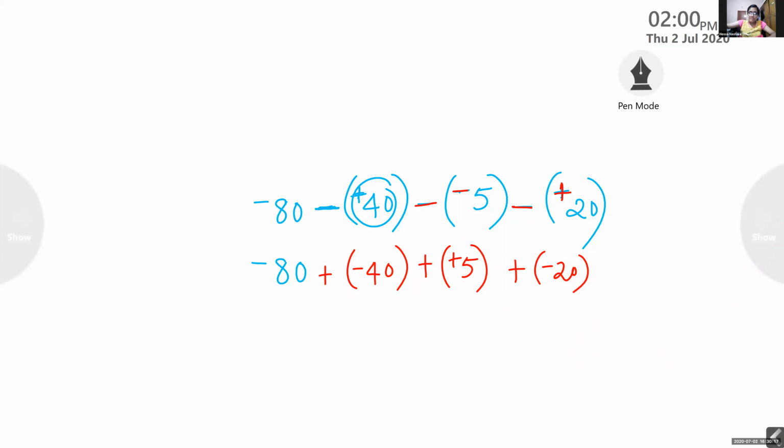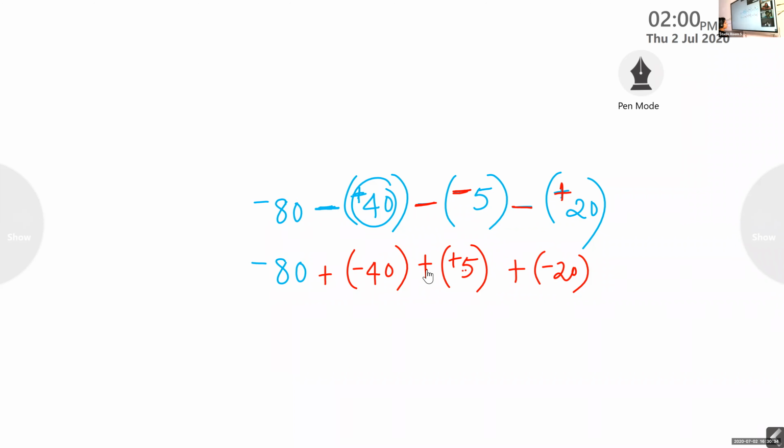This one, 2 negatives are coming, so it is positive. Here also we are using the same rule. Change the sign, then add. That's all. Is it clear? Any doubt you have to ask, okay? Tell me.